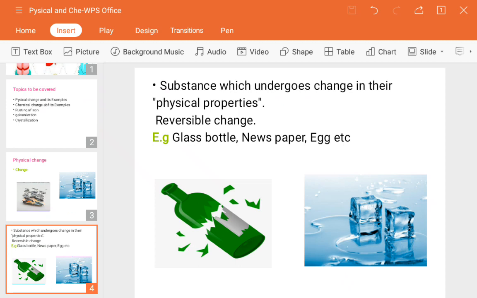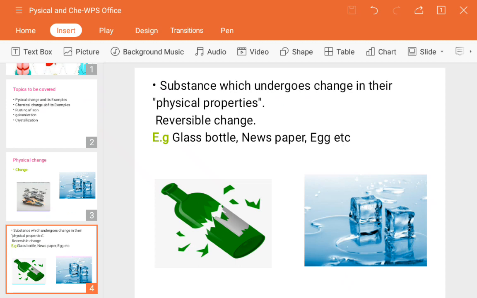Next, suppose you have a solution of sugar and water. If you have a glass of water in which you have dissolved sugar, will you be able to separate it? Yes, you can separate it. How? By boiling the water so that it converts into vapor. We know that the water vapor will be released and the sugar will remain at the bottom. It means this is a physical change, and these are some changes which are reversible.